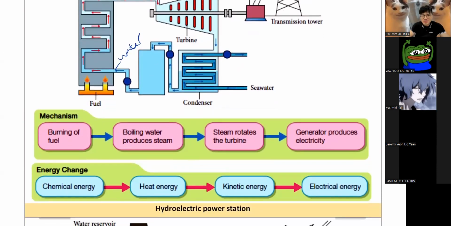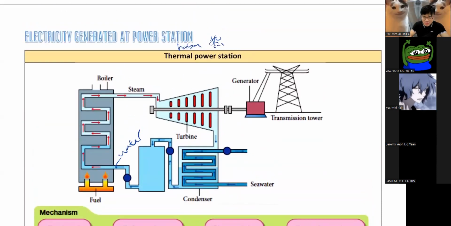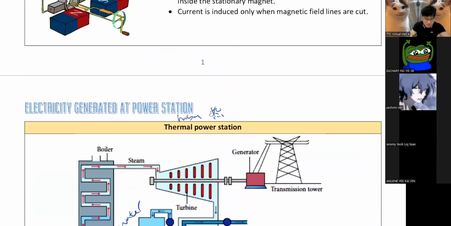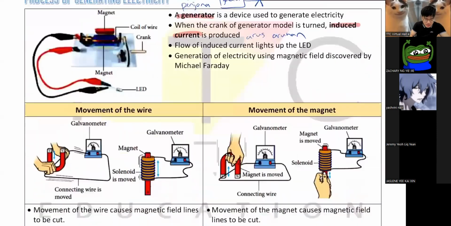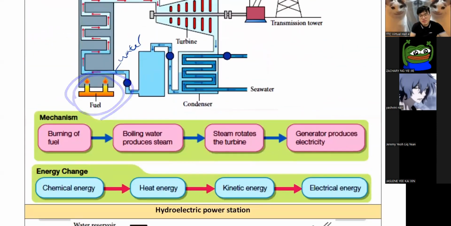All right. Anyway, so this is our heat generator, guys. Most of our power station in Malaysia is thermal generator. Why? Because fossil fuel is here. If we use fossil fuel, we will use thermal generator because this is the most convenient. Not to mention this thing releases a lot of carbon dioxide, which is not good for the environment. Guys, it depends on country. Malaysia, mostly we use natural gas and petroleum. Countries like China and Germany, they use coal.